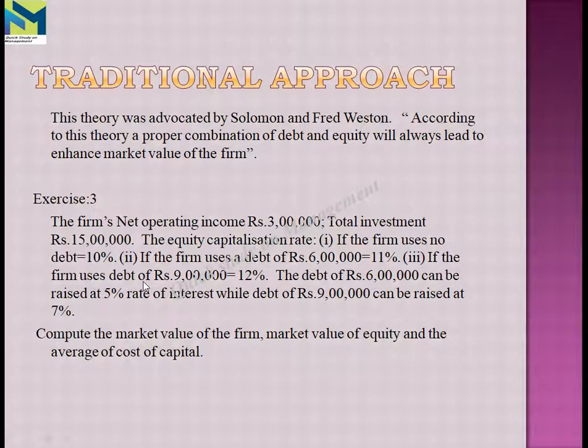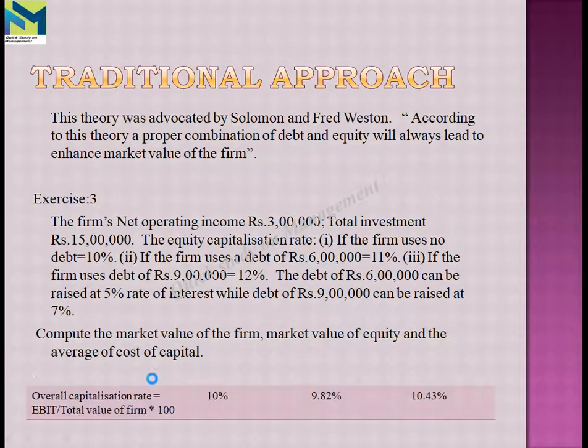If the firm uses debt of rupees 9 lakhs, the percentage will be 12%. Debt of rupees 6 lakhs can be raised at 5% rate of interest, while debt of rupees 9 lakhs can be raised at 7%. We have to calculate the market value of the firm, the market value of equity, and the average cost of capital.